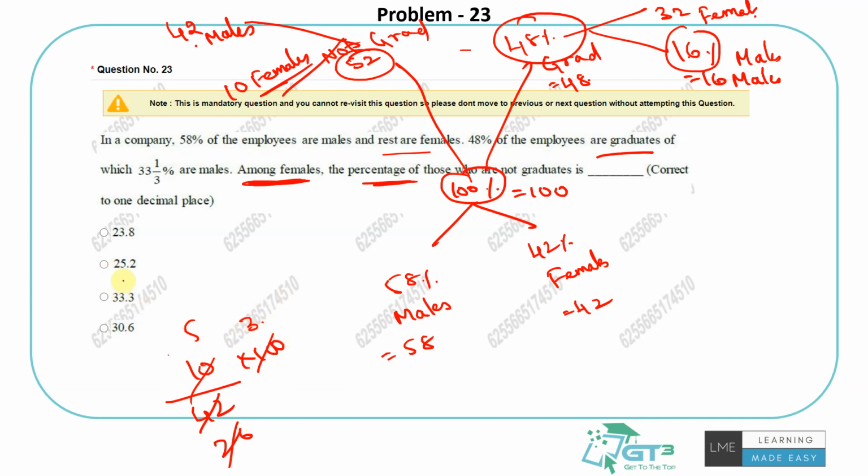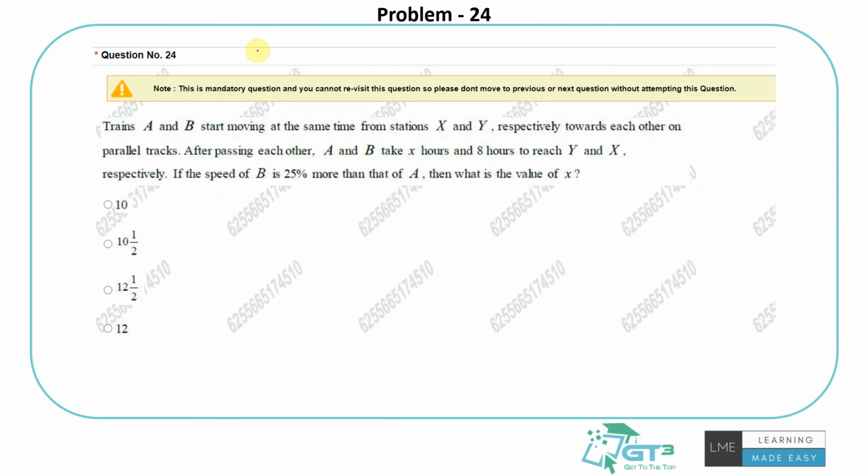The options, how close are they? Okay, so let's just do, maybe I'll just skip this, so it will be like 1000 by 42. Let's use the calculator for this, 1000 by 42. So it should be 23.2, I'm assuming it to be 23.8. Let's check this. My approximation says it should be 23.8. Perfect, 23.8. Right, that's the answer for this. An easier one again, simple percentage based questions.